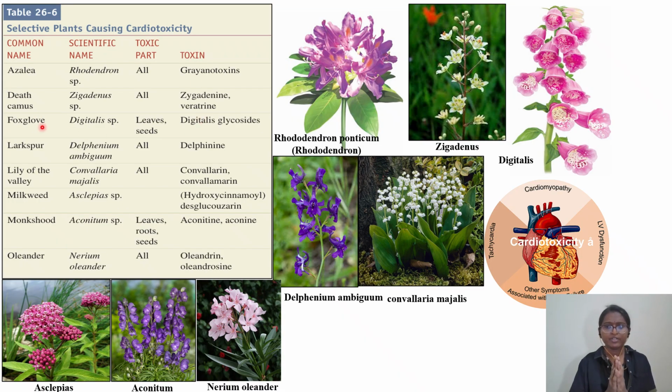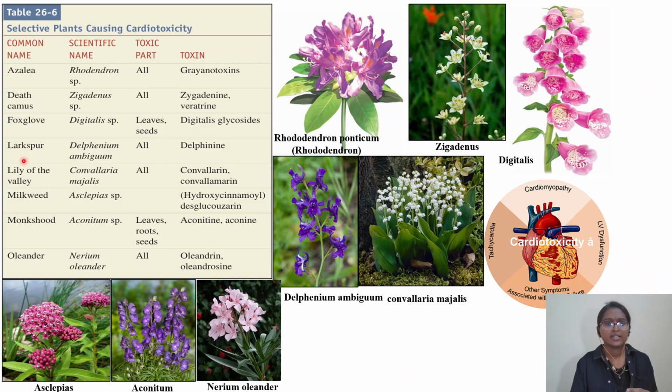The third one is very important, which you will keep on coming across. That is foxglove, the Digitalis species. The toxin released from this particular Digitalis purpurea, foxglove, is digitalis glycosides, and the parts of the plant which are toxic are the leaves as well as the seeds, not the flowers.